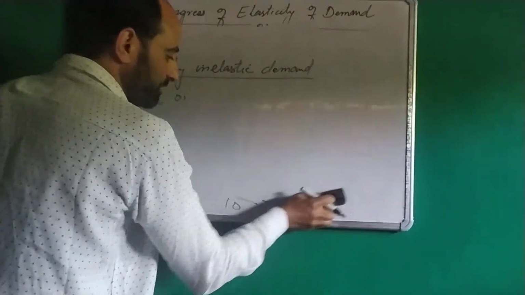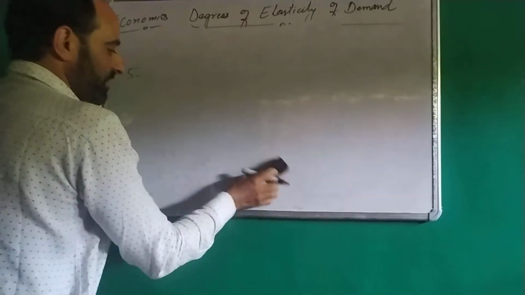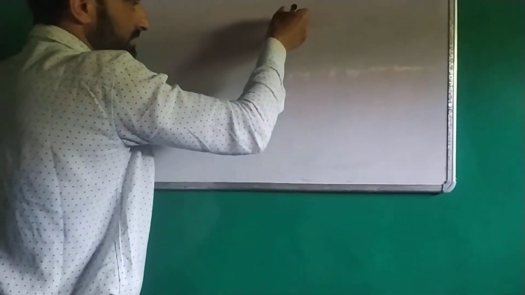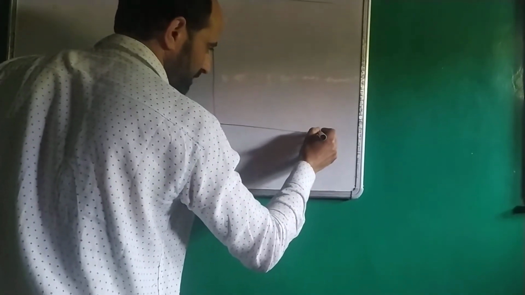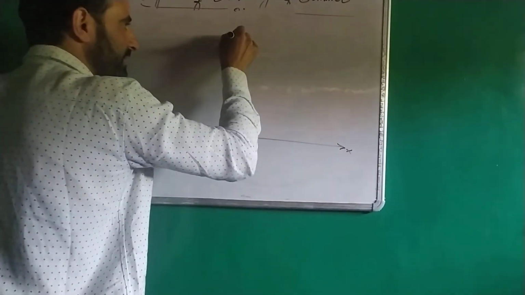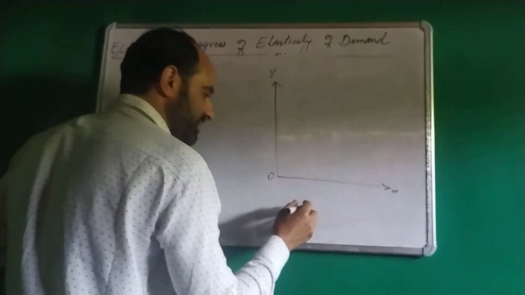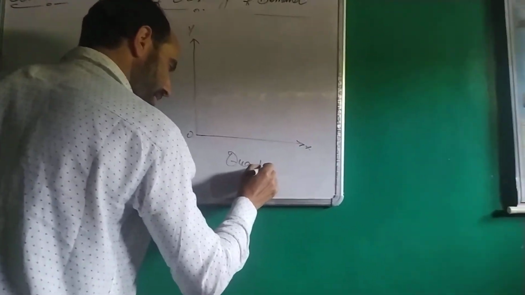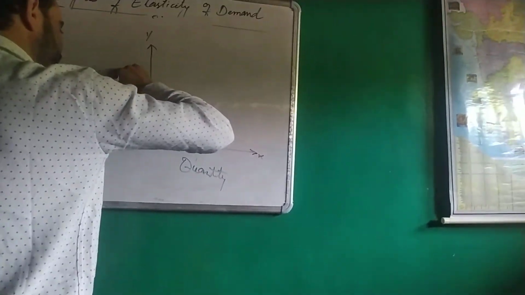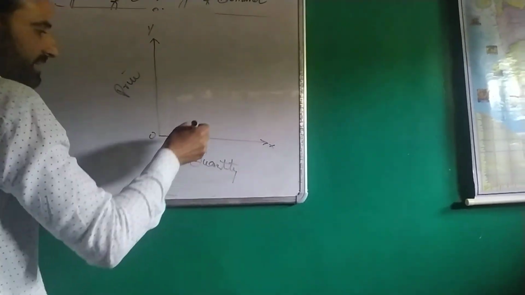This can also be shown with the help of a diagram. This is x-axis, this is y-axis, this is 0, this is quantity, and this is price.